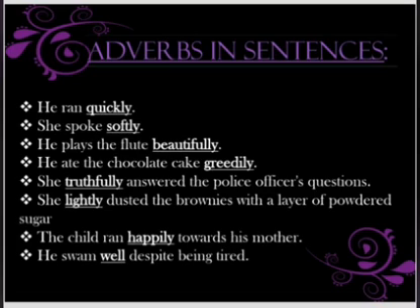Similarly, the second example says, she spoke softly. The same rule applies over here. How did she speak? She spoke softly. He plays the flute beautifully. He ate the chocolate cake greedily. She truthfully answered the police officer's questions. She lightly dusted the brownies with a layer of powdered sugar. The child ran happily towards his mother. He swam well despite being tired.